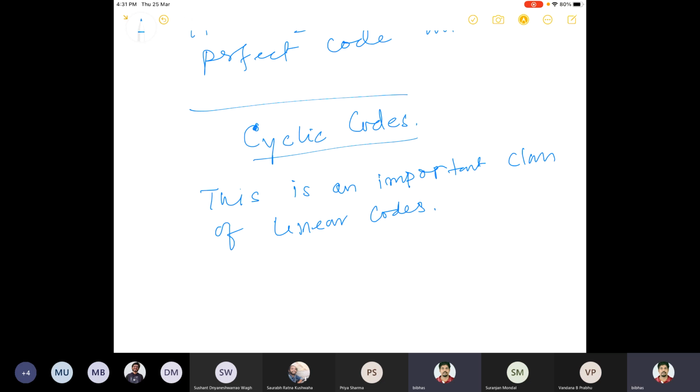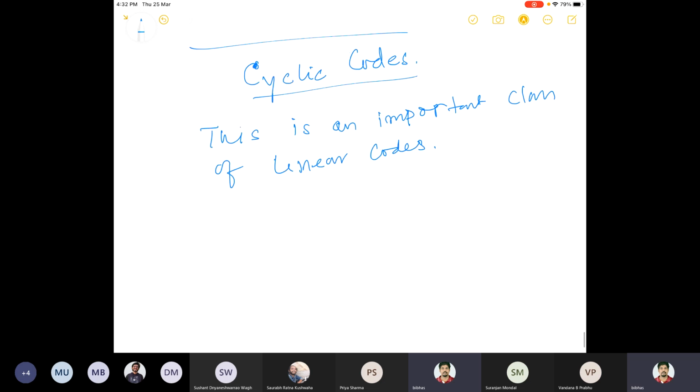And this is famous for two reasons. One is the syndrome decoding procedure is easier, okay. And second thing is the fact that the code words are interpreted in terms of polynomials, which are easy to deal with. So we are using here a different algebraic structure, which is polynomials. Okay, so these two things make cyclic codes very, very interesting and popular.